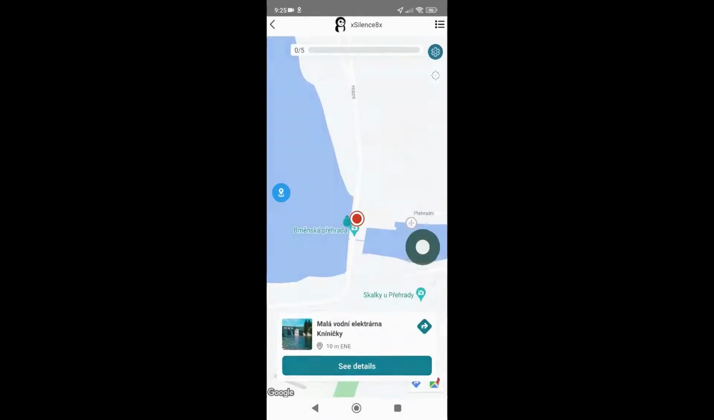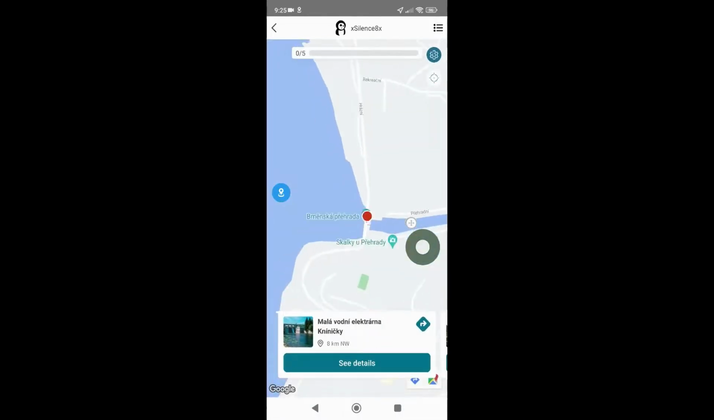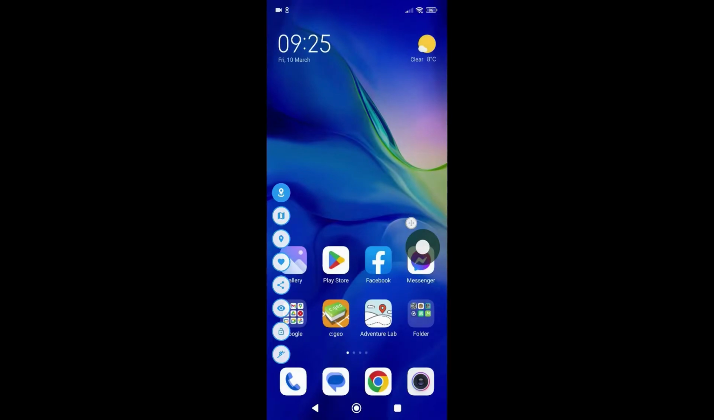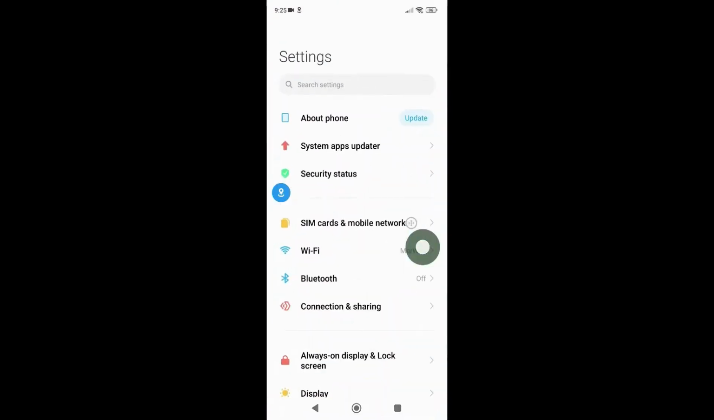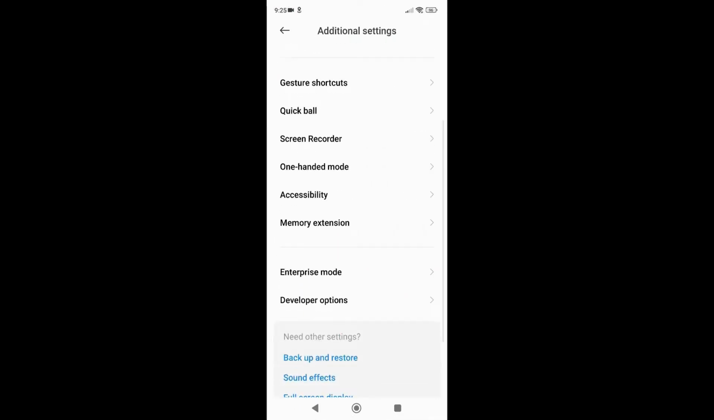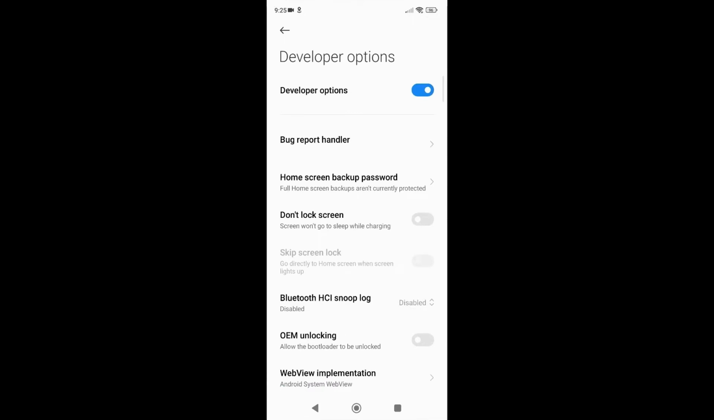If you want to pretend you are walking, running or whatever, you can just use the joystick and get closer to the location or whatever. And at the end, you should go back to the settings, additional settings, developer options, and deactivate developer options.